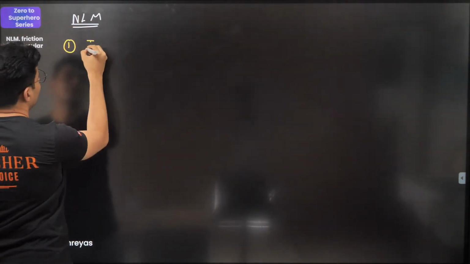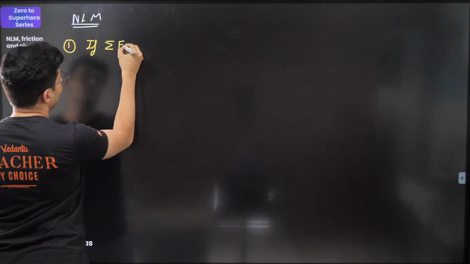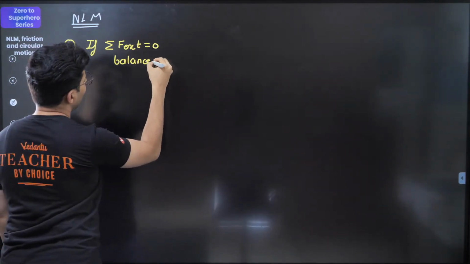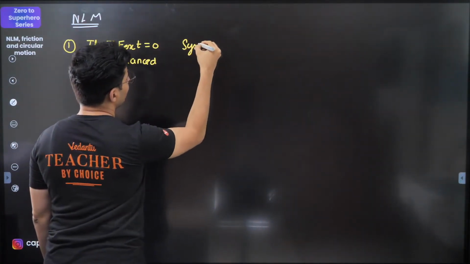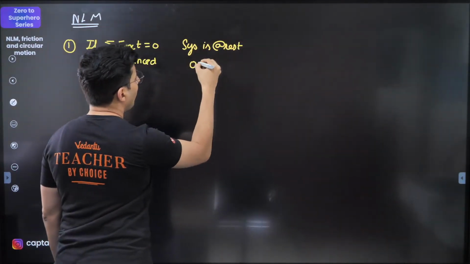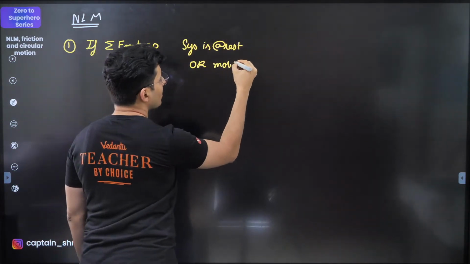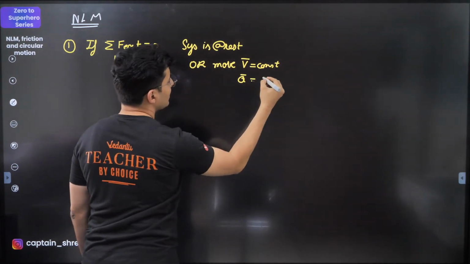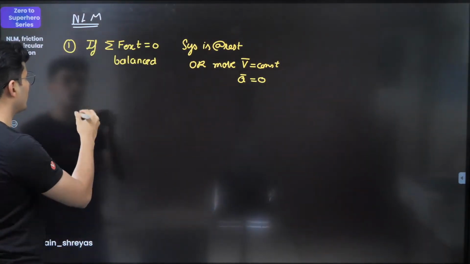Having said this, let's talk about Newton's laws of motion. I'm going to keep it brief. The first law being, if net external force is 0, basically balanced, then the system is going to be at rest or move with constant velocity. Basically, acceleration will be 0. This is what the first law talks about.